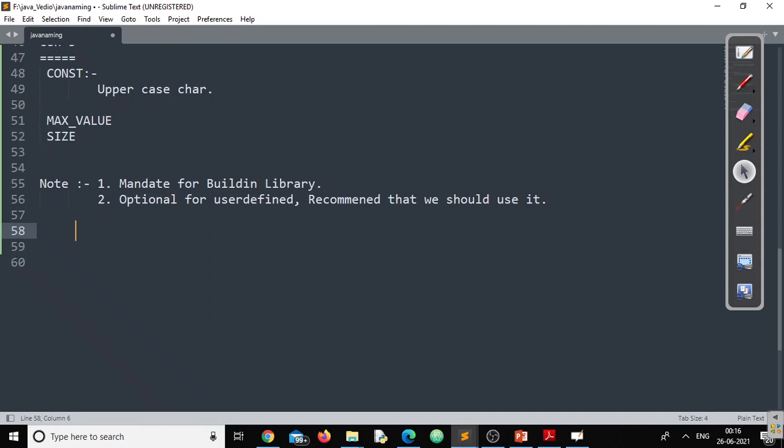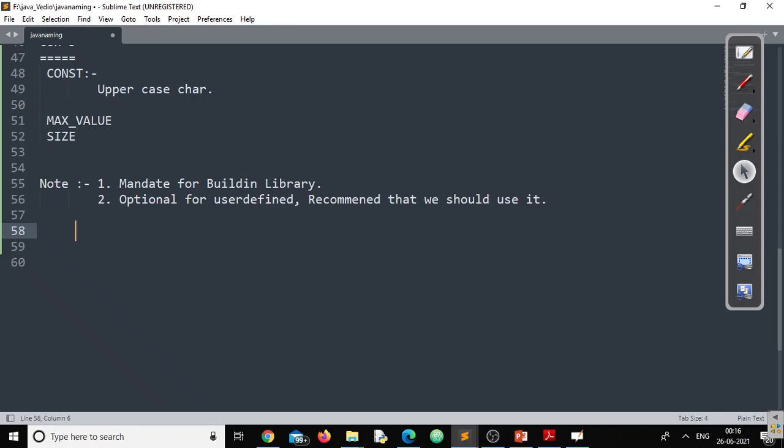We should follow the naming convention followed by the Java programming language, right? If you are not following it, that doesn't mean your program will not compile. It will compile happily without any problem. But it's always recommended you use Java's naming convention to name a class, an interface, a package, a variable, and also a constant, right?